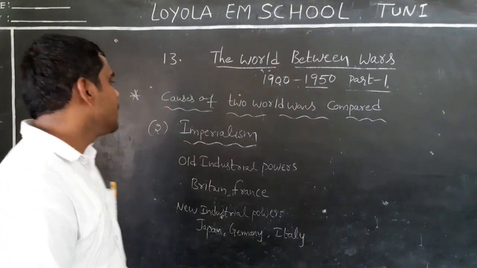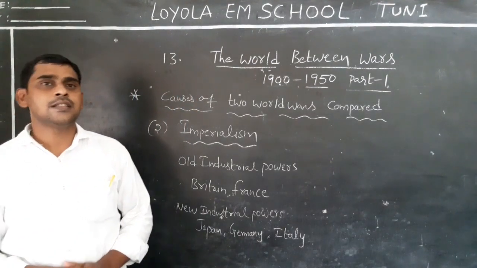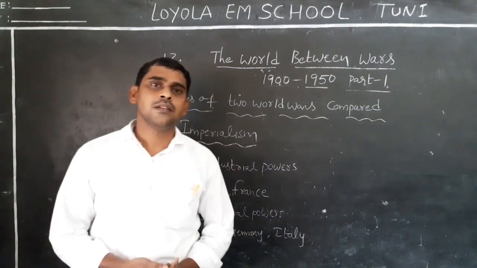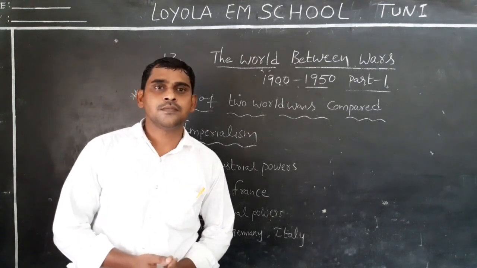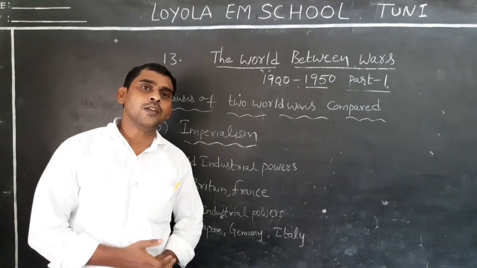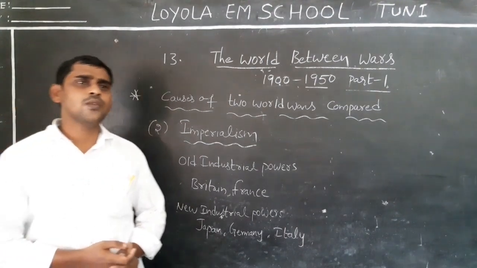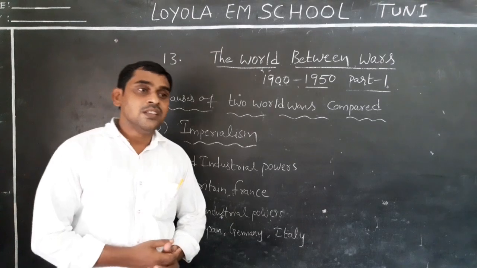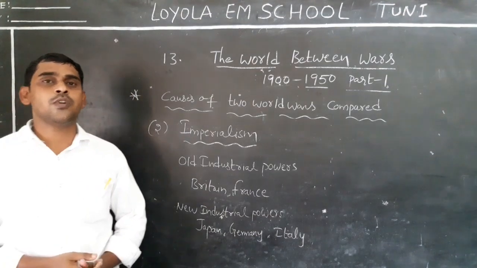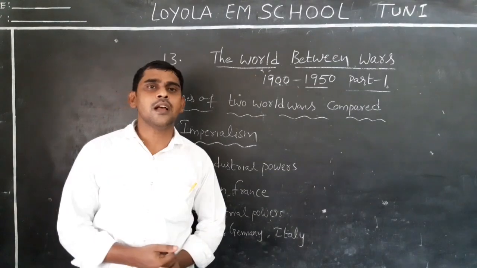Next one, imperialism. Already I told about industrial capitalism. Industrial capitalism first started in the European countries. What are the European countries? Britain, US, France. These are some of the European countries. So when they started industrial capitalism, all these countries were searching for markets for their products, and at the same time they required some raw materials for making the products.